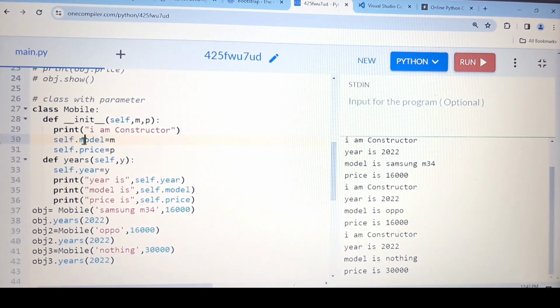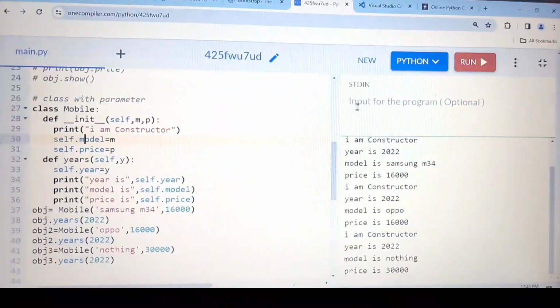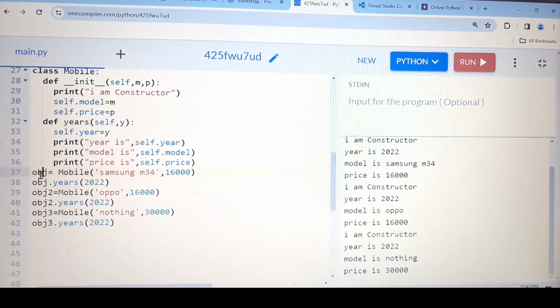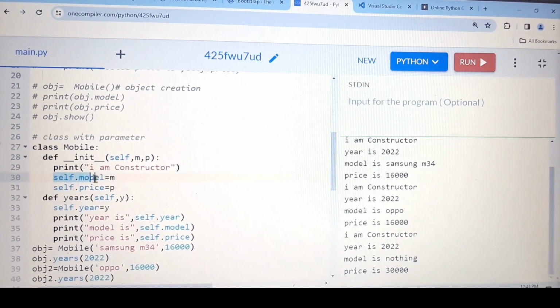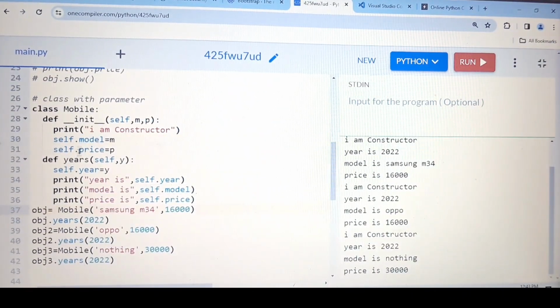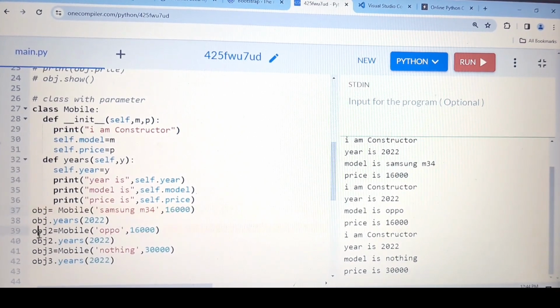So here I have written, if the value of the variable changes from object to object. What is the meaning of object to object? This is the one object, this is the second object, this is the third object. So for this object, the value of model is Samsung M34. Clear? Because the same thing is printing here. For the second object, the value of model is changed to Oppo. Then for the third object, the value of model is changed to nothing.